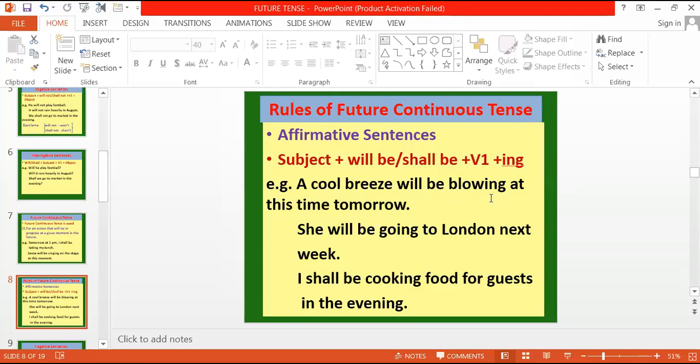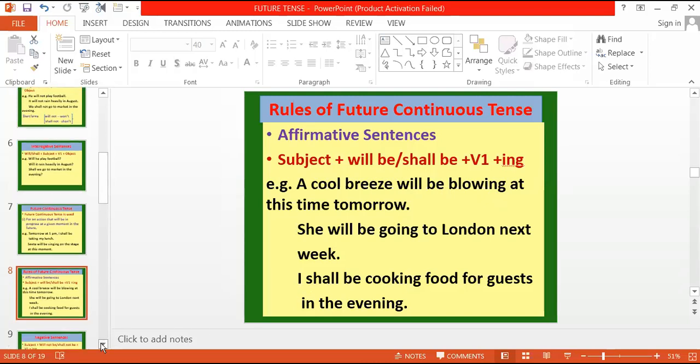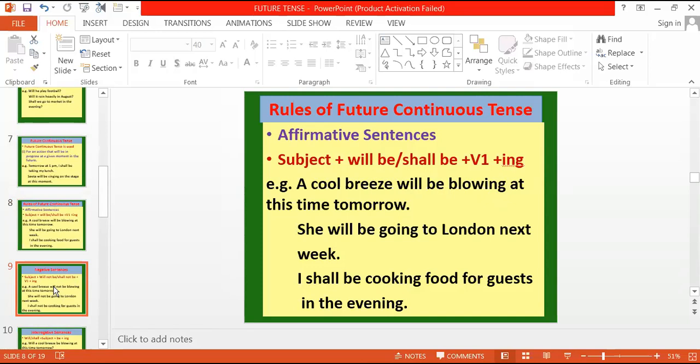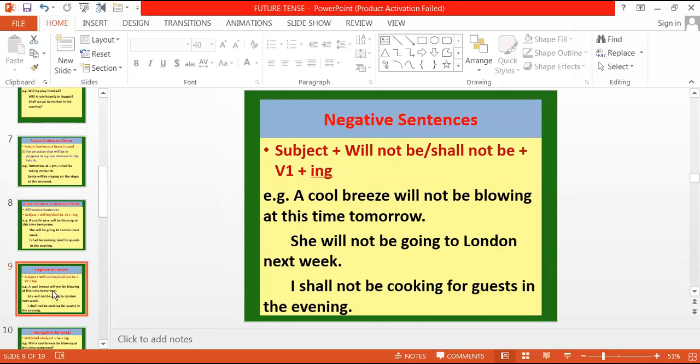Again, the point to keep in mind is that -ing is always used with the first form of the verb, and the use of will be or shall be will depend upon the subject, right? With I, first person, we will use shall be. Clear? Now again, how to make the negative of it? Will not be. We have to add not to make it negative.